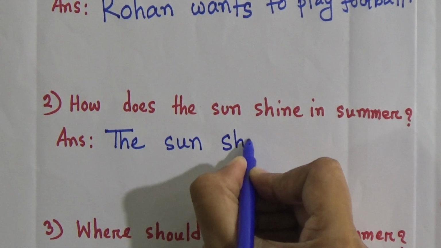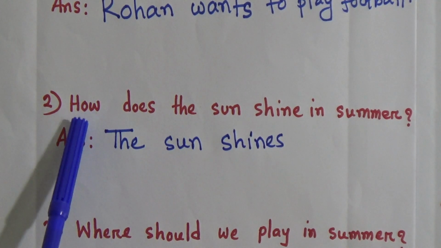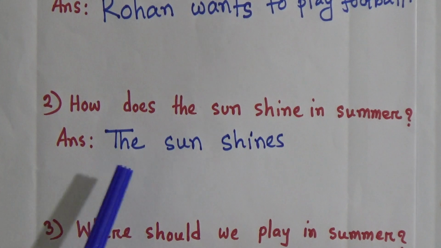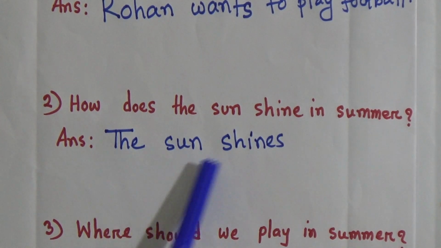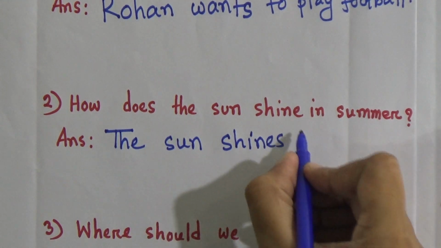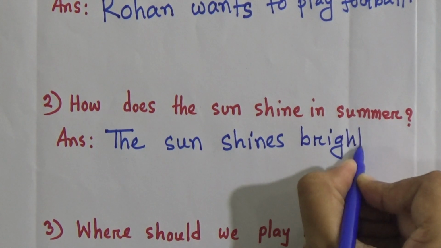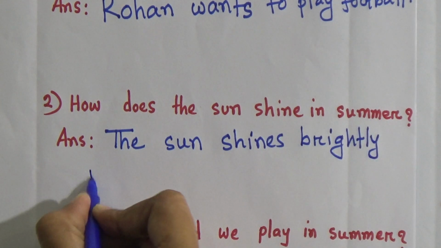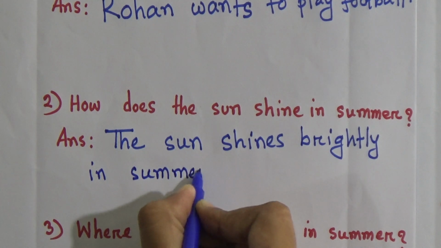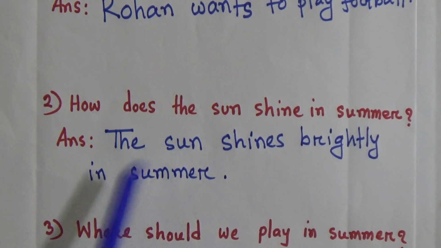In the same way we will write here shines. Because here after the W's question, that means how, we can see does. So in the answer, The sun shines, you have to add s after the verb. The sun shines brightly in summer. So how does the sun shine in summer? The sun shines brightly in summer.